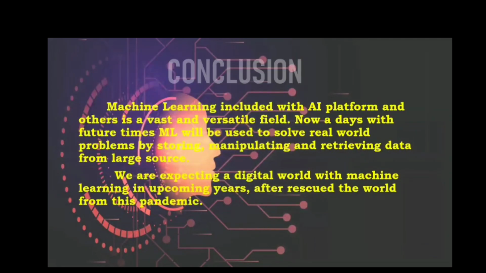Third point is the conclusion. So we are here to conclude our presentation. Machine learning, included with the AI platform and others, is a vast and versatile field. Nowadays, and in future times, machine learning will be used to solve real world problems by sorting, manipulating, and retrieving data from a large source.